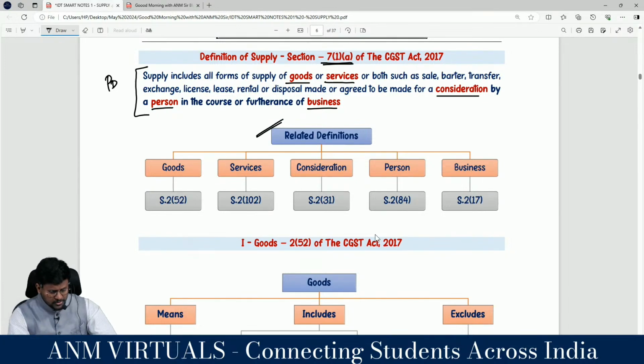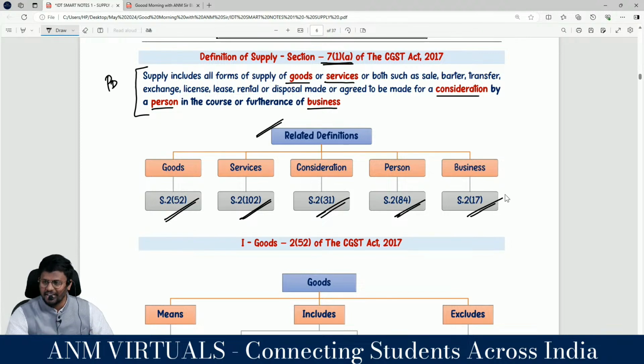Goods is explained in section 2 subsection 52 of the CGST Act. Services has been explained in section 2 subsection 102 of the CGST Act. Consideration has been explained in section 2 subsection 31 of the CGST Act. Person has been explained in section 2 subsection 84 of the CGST Act.